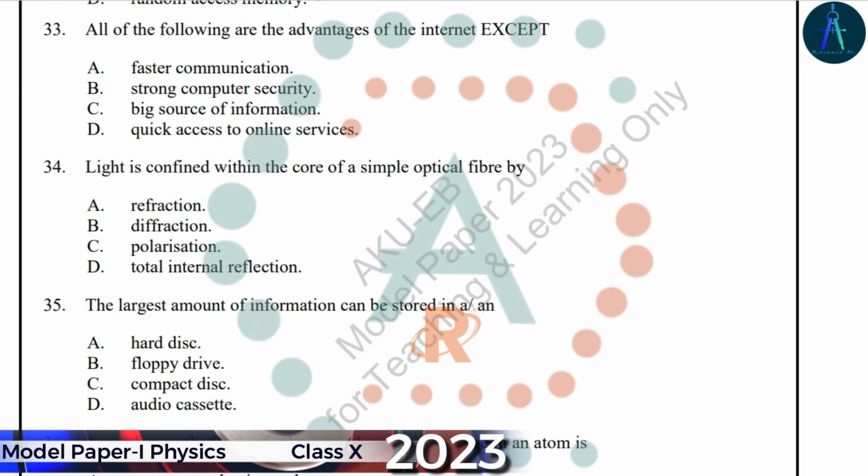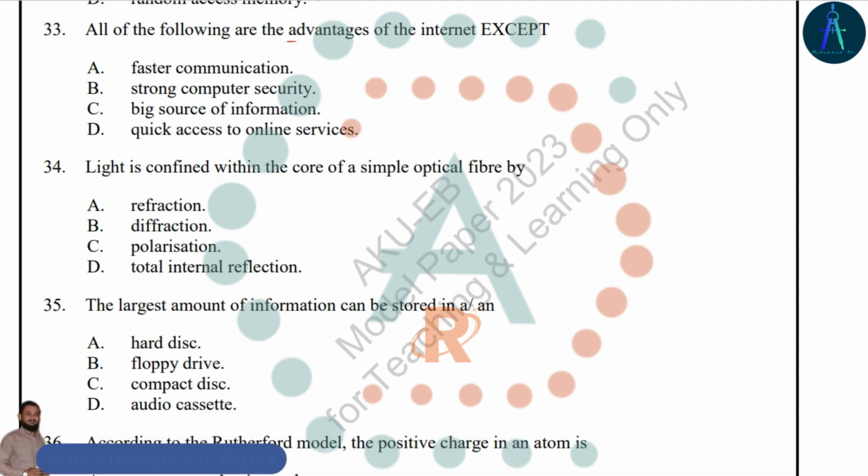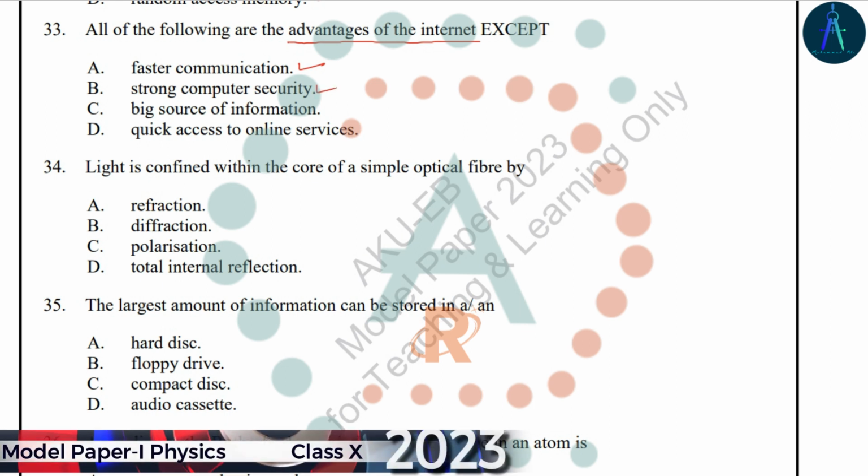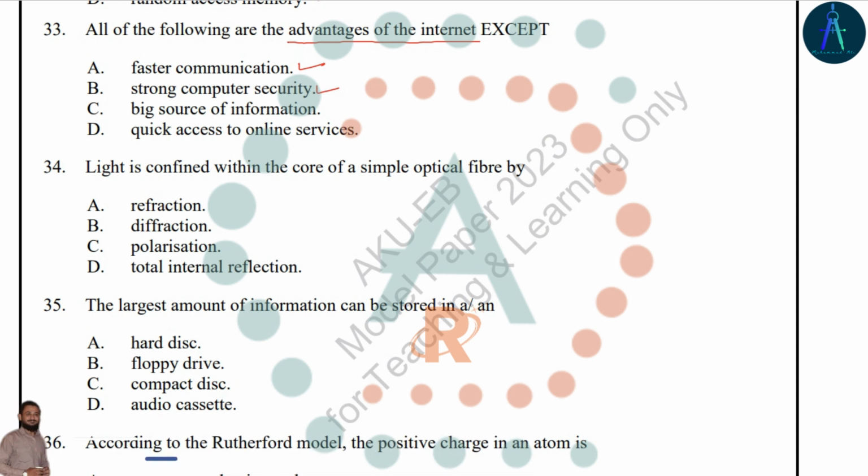All of the following are the advantages of internet, except for the one. So internet enables us to have faster communication, strong computer security, a big source of information, and quick access to online services.